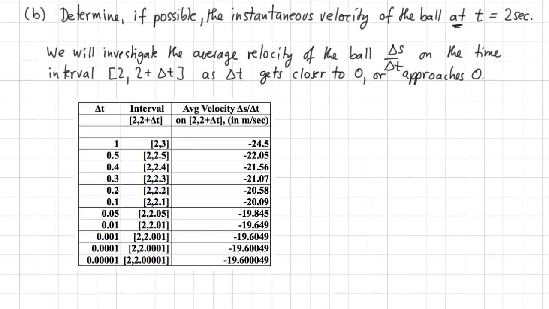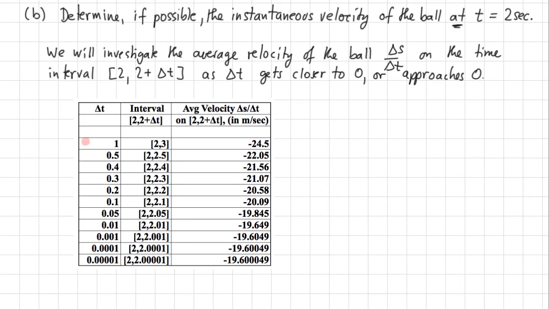This table has 3 columns. In the first column, we have delta t as it varies from 1 down to 0.00001, a very small number indeed. Then in the second column, we have the corresponding time interval from 2 to 2 plus delta t. And in the third column, we have the corresponding average velocity delta s over delta t. And in this example, that is always measured in meters per second.